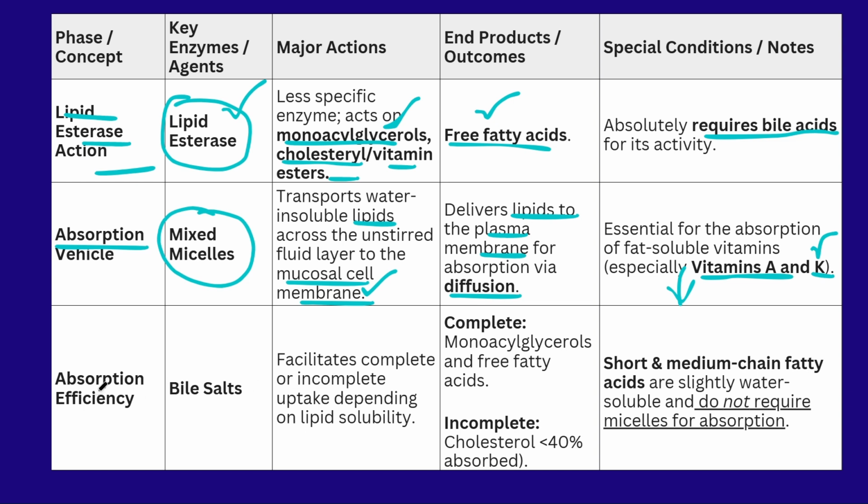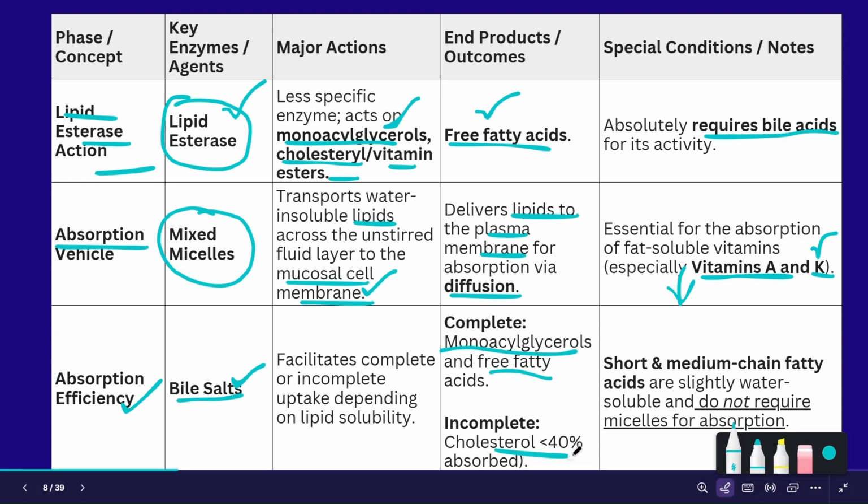Absorption efficiency. The bile salts are helpful for the absorption, right? The more bile salts, the more absorption occurs. We have to understand that monoacylglycerols and free fatty acids are the main compounds which are easily absorbed in the body. But only less than 40% of the cholesterol is absorbed into the body.